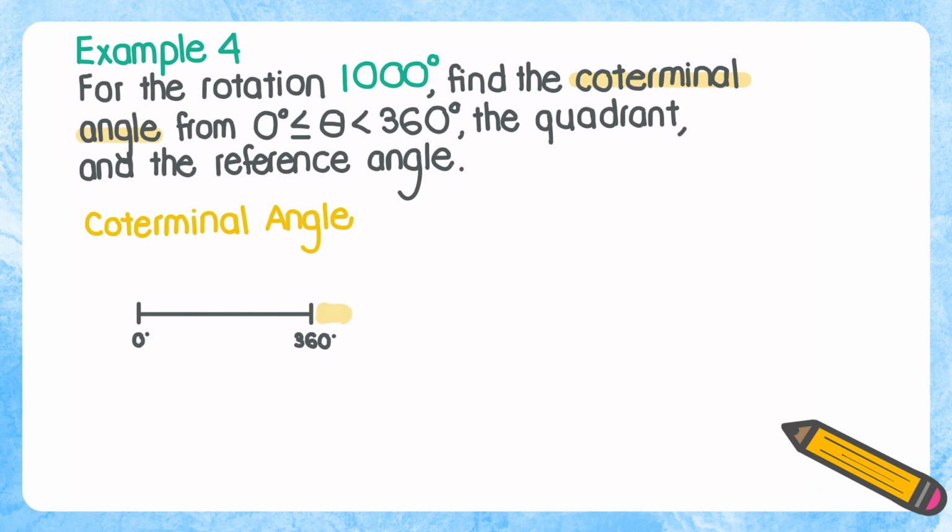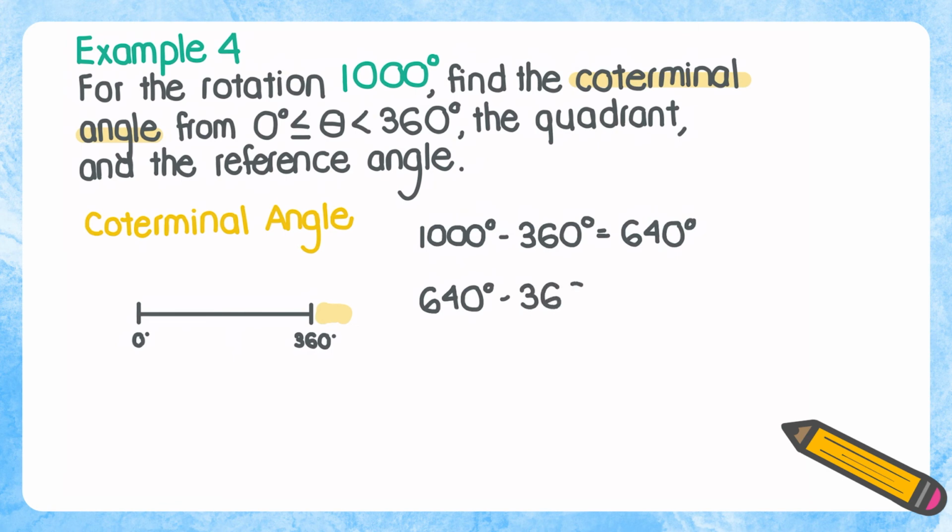Since 1000 degrees is larger than 360 degrees, what we're going to do is take away a full circle. So we're going to subtract 360 degrees. To find coterminal angles, we either add or take away full circles, and we get 640 degrees, which is still larger than 360 degrees.